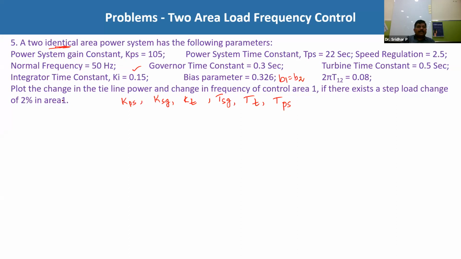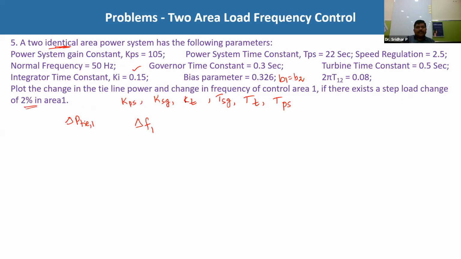Now he is asking us to plot the change in the tie line power and the change in the frequency of control area 1. So that is nothing but ΔPtie1 and the change in the frequency of control area 1, if there exists a step load change of 2% in area 1.